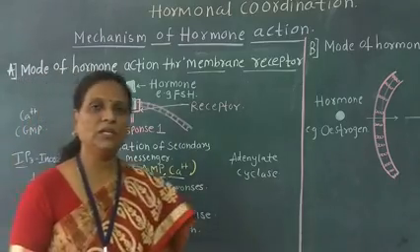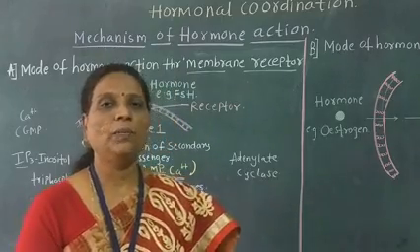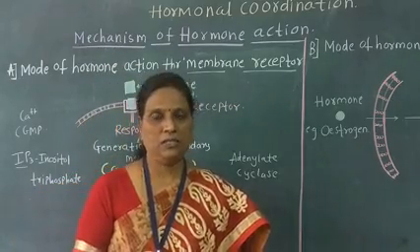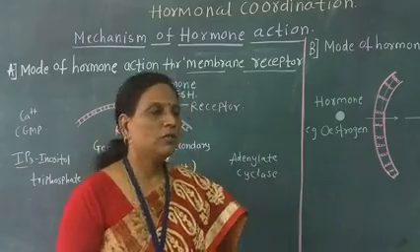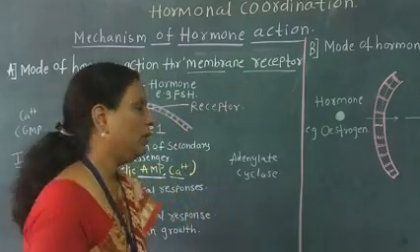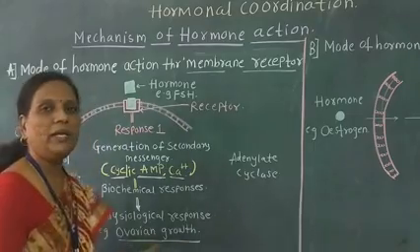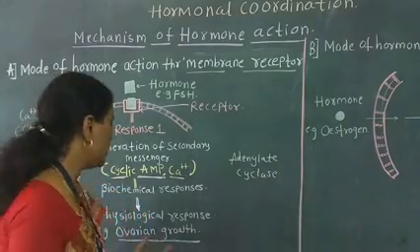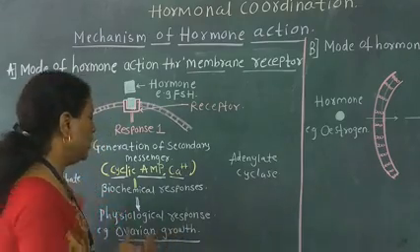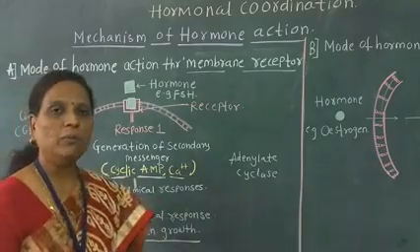FSH acts on the ovaries to produce the follicles, that is the Graafian follicles. Growth of follicles depends upon the follicle stimulating hormone. So this mainly starts the ovarian growth. It is the physiological response to the secondary messengers.